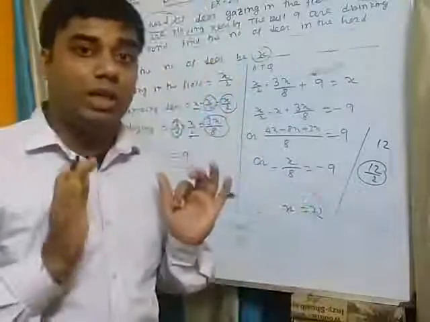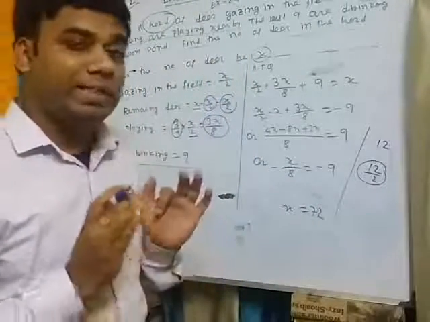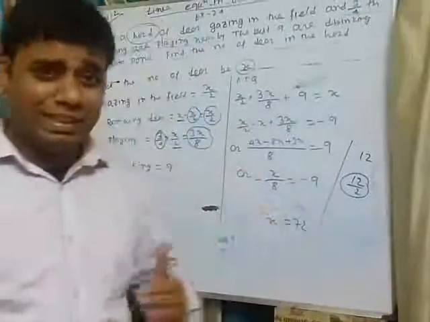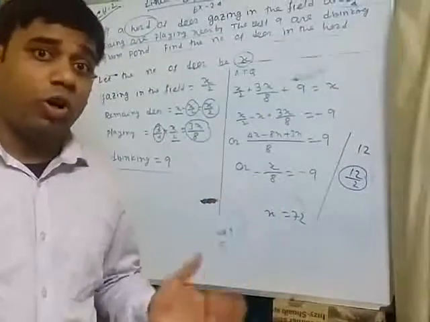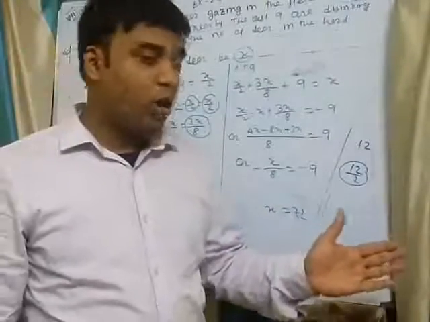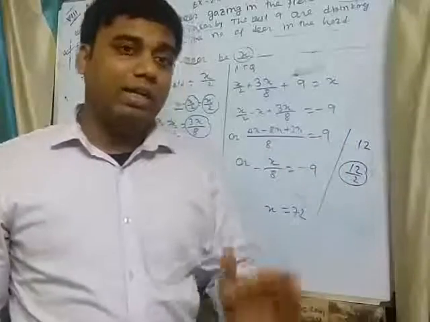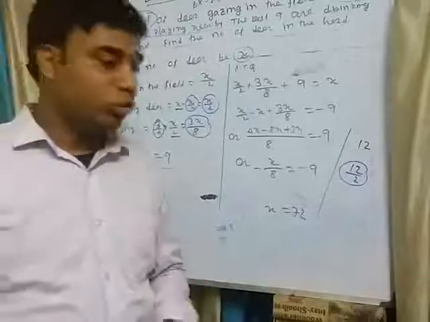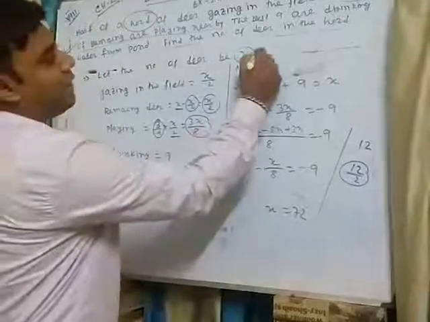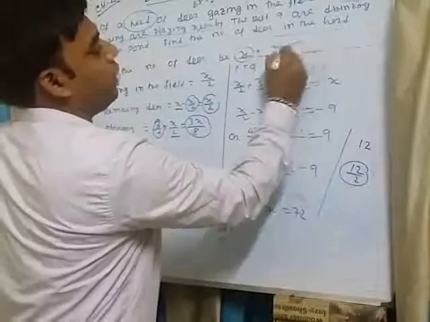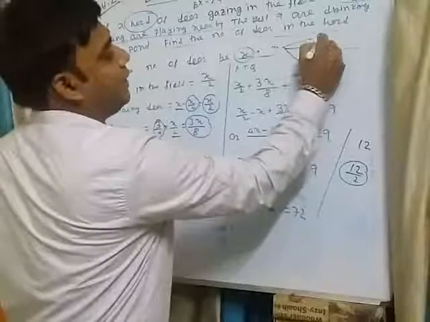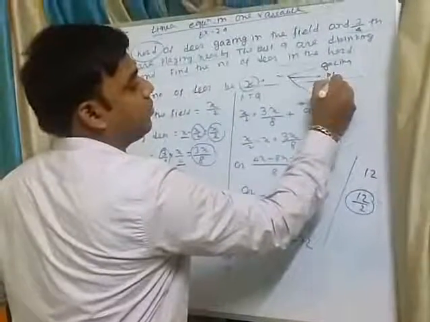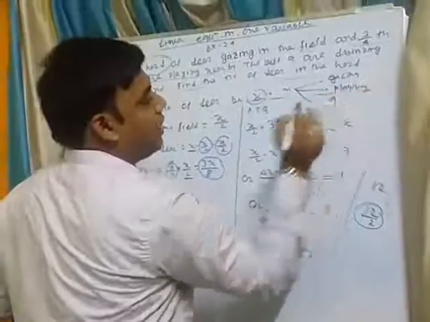If I take the total number of deer as x, then half of them are grazing, 3/4 of the remaining are playing, and 9 deer are drinking. So the total number of deer x is divided into 3 parts. Some are grazing, some are playing, and 9 are drinking.